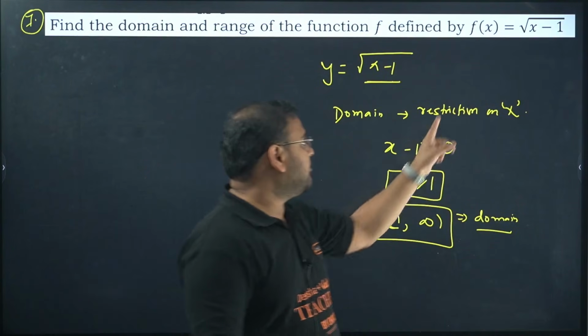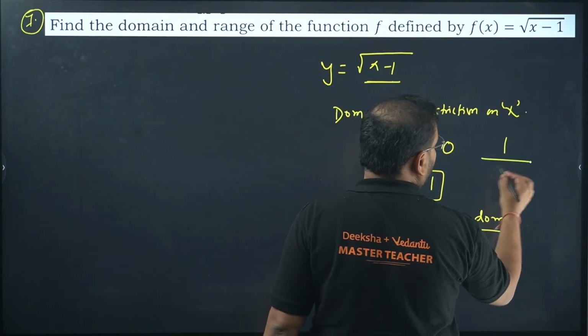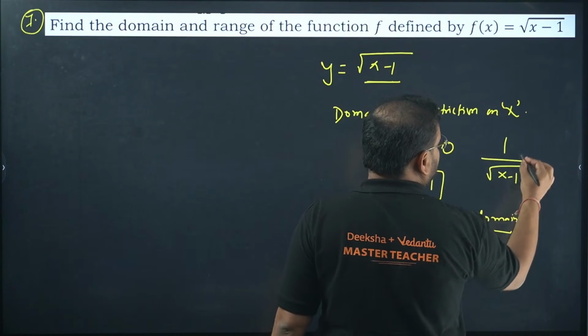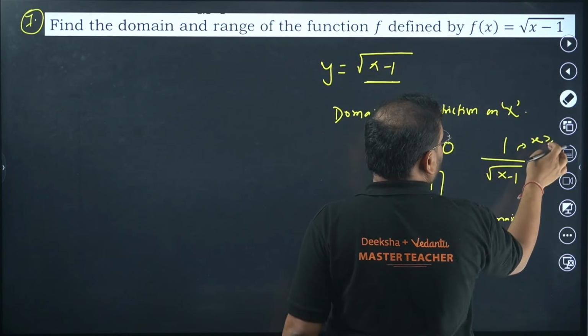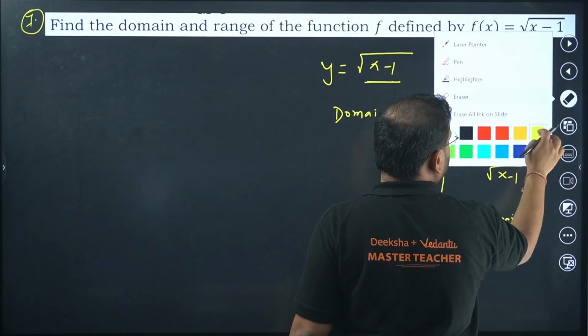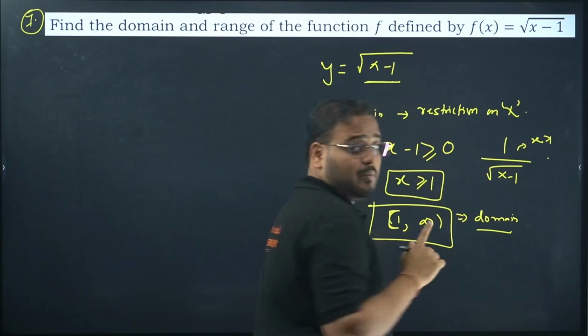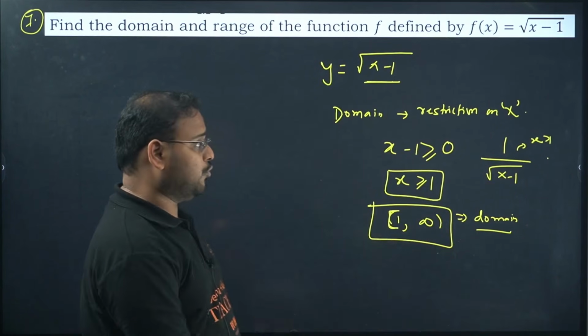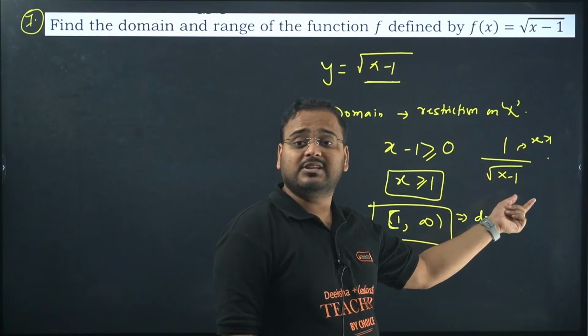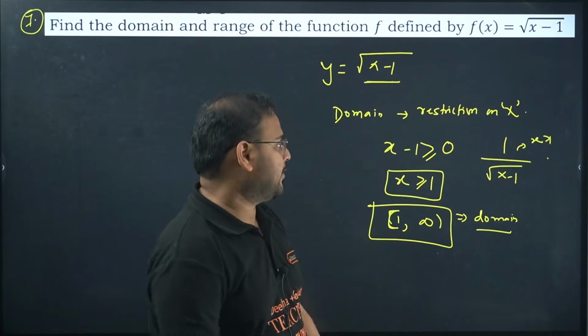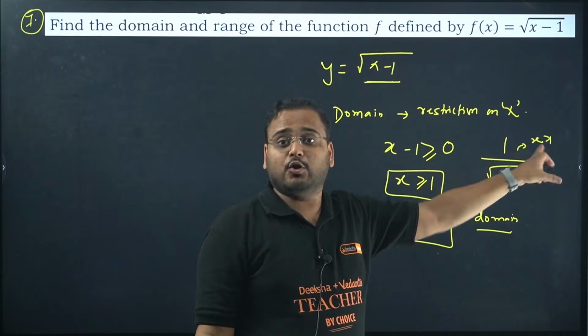The difference? If it was like this, 1 upon root of x minus 1, in this case it will be x more than 1, not more than or equal to 1. Greater than or equal to 1 will not be there, because if you put 1, it will become 1 by 0, since 1 minus 1 is 0, and 1 by 0 is undefined. So in this case it will be more than 1, not equal to.